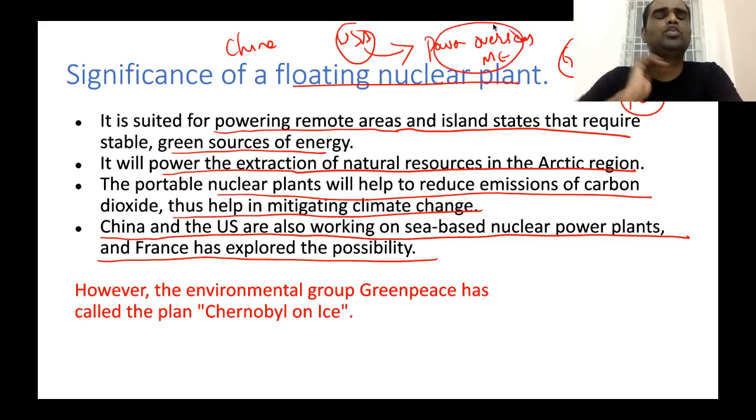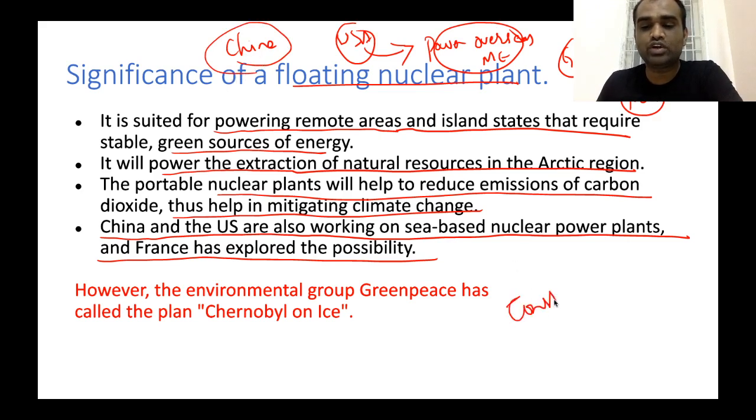So to power these overseas military establishments, right now US military is using diesel generators, but that's not sustainable in the long run. So because of that, USA is currently exploring the possibility of using floating nuclear power units, and China is also rigorously exploring the possibility of having floating nuclear power units, mainly to construct artificial islands in South China Sea.